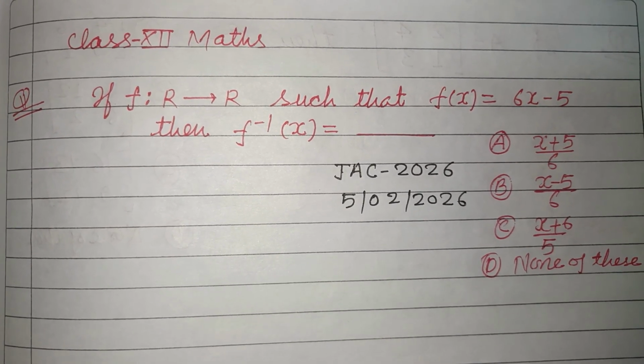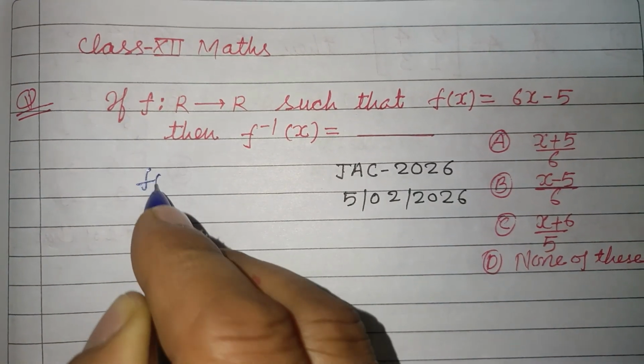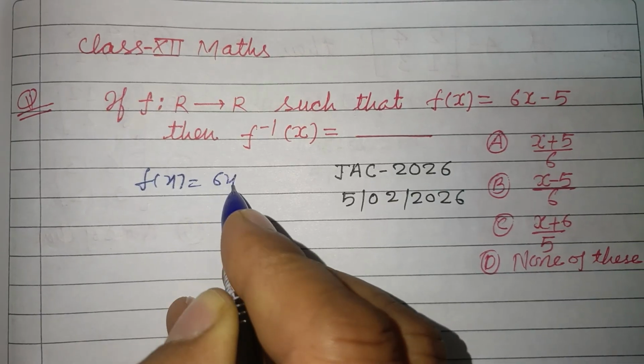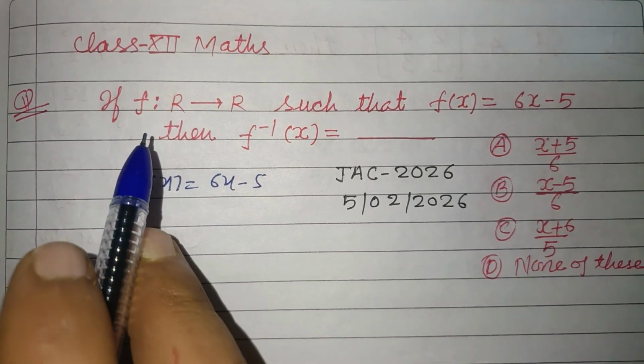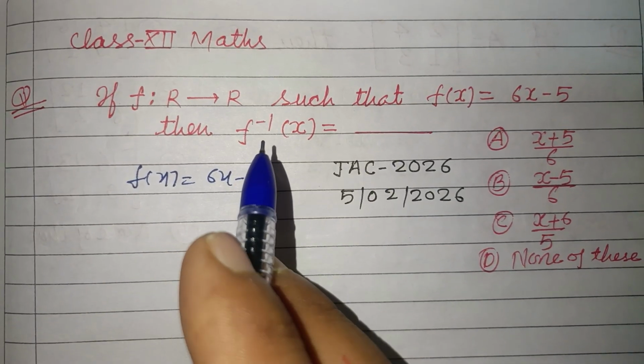Question from Jharkhand Board Exam 2026 class 12. So here f(x) is given to us as 6x minus 5. The question is saying that f from R to R such that f(x) equals 6x minus 5, then find f inverse x.